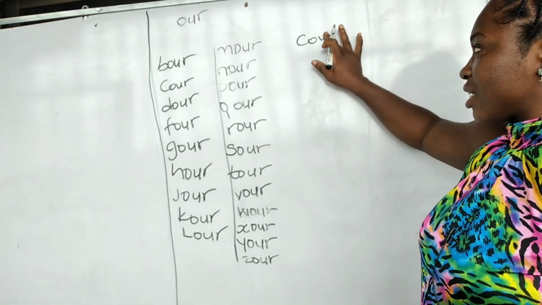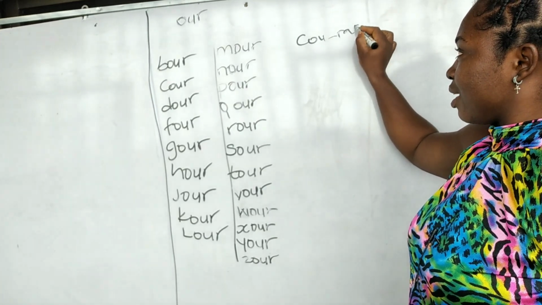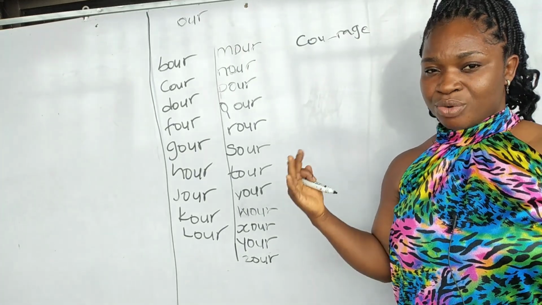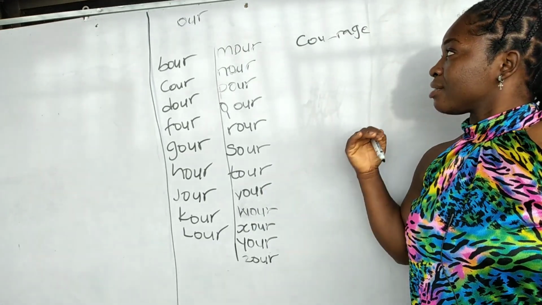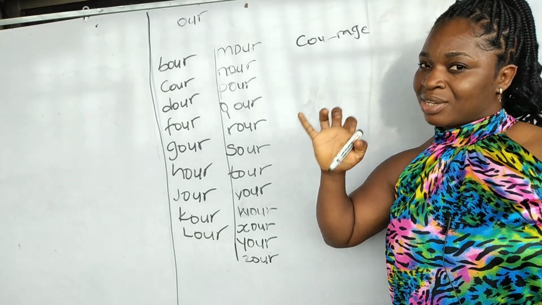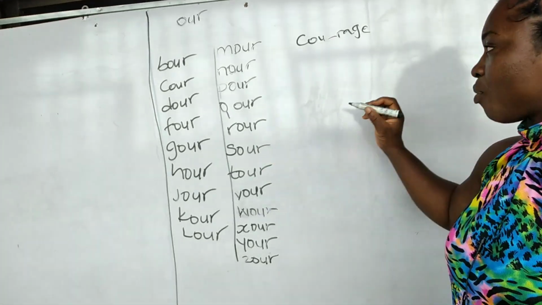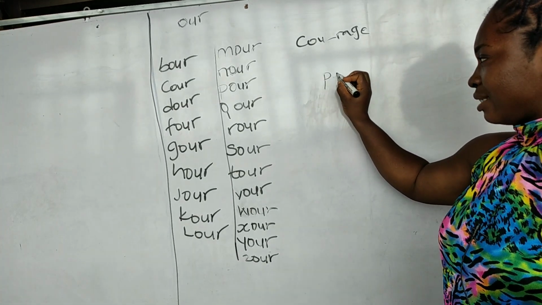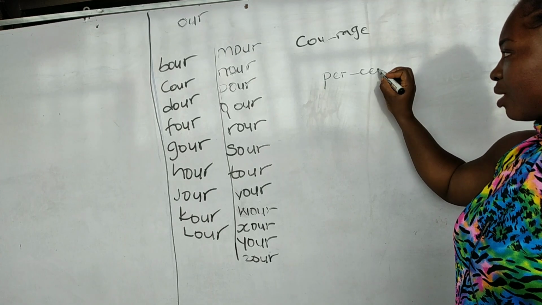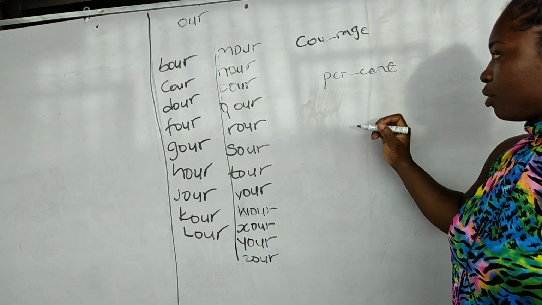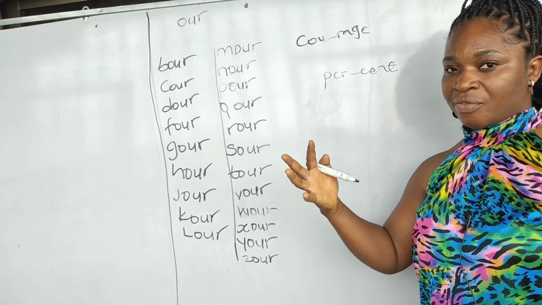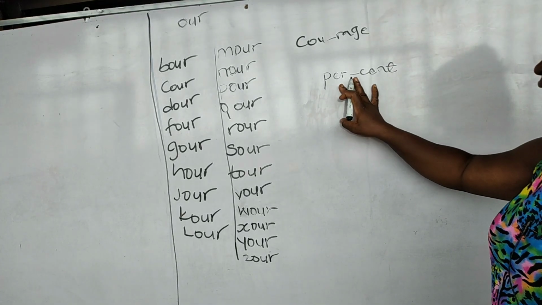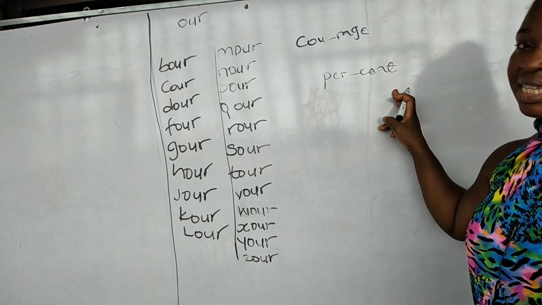Okay, remember I have explained something like this, that the organizing of letters depends on the word that is to be written out. That is how a word sound is to be paired, depend on that particular word that you want to write. I gave example of percentage and percent. Now if I'm to write percent, this is how it's going to be. These two words are the same, just addition of suffix actually changed what it is. Okay, now this is percent. This is how I splitted it, percent, and that is how it is being pronounced.